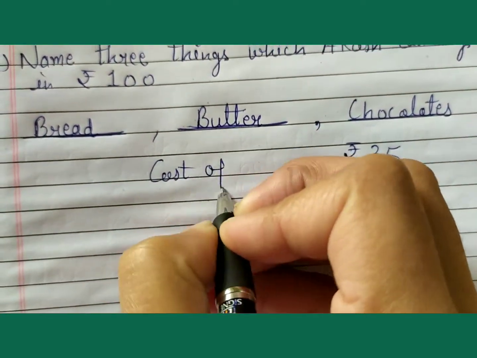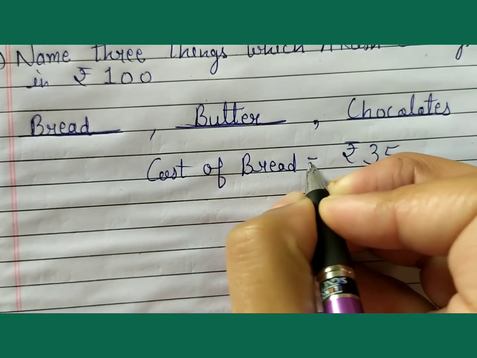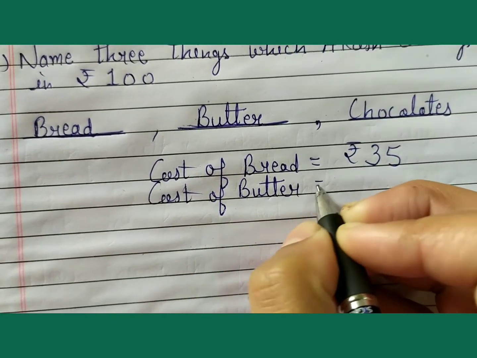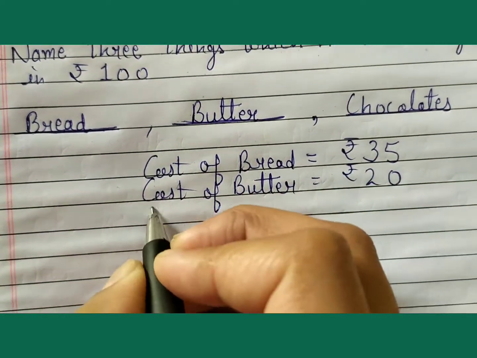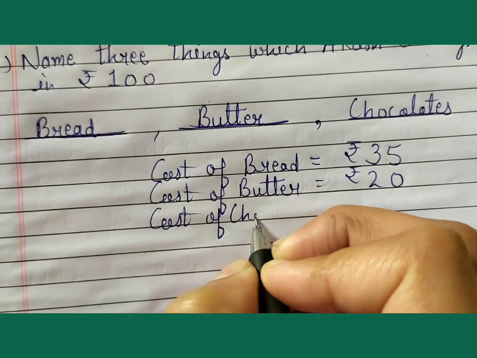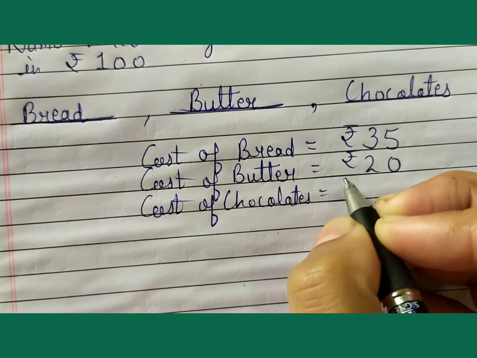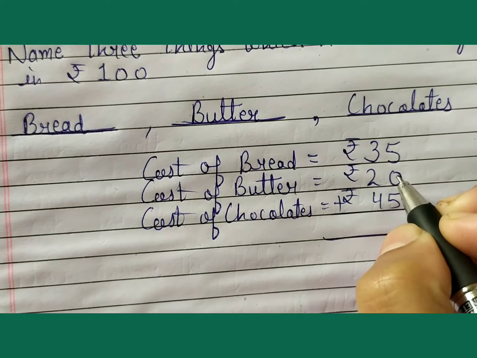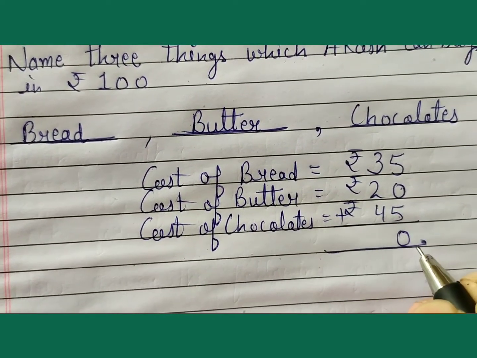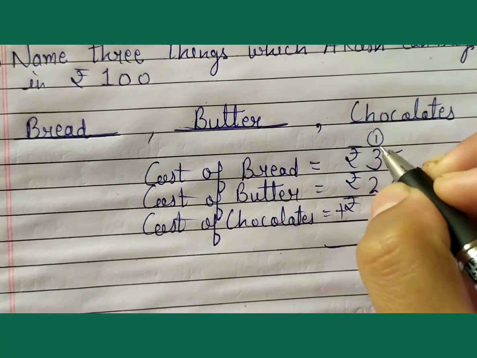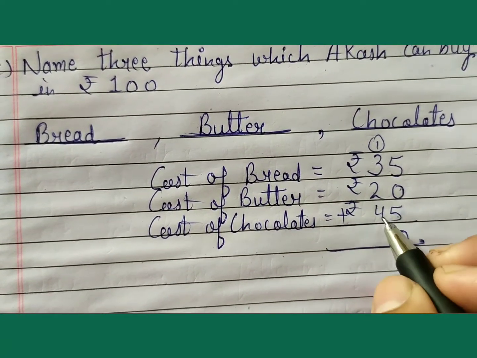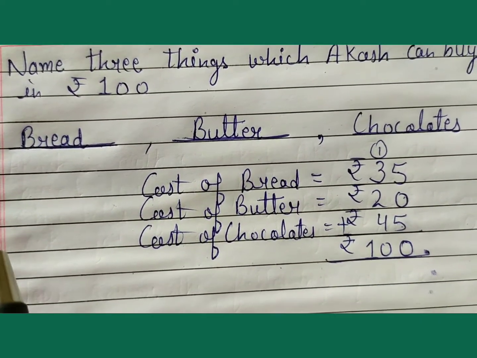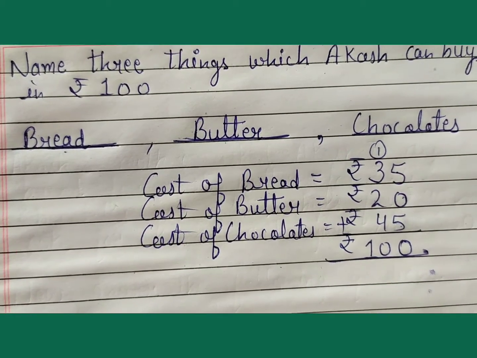Cost of butter is rupees 20 and cost of chocolate is rupees 45. Add. 5 plus 0, 5. 5 plus 5, 10. 0 write down in this place, 1 carry. 3 plus 1, 4. 4 plus 2, 6. 6 plus 4, 10. Answer is 100. So these are the three things which Akash can buy for rupees 100.